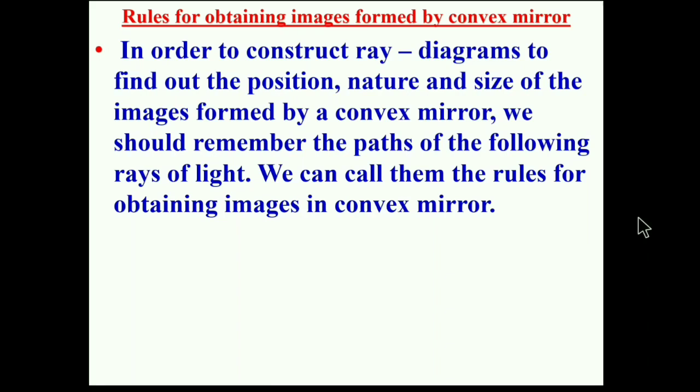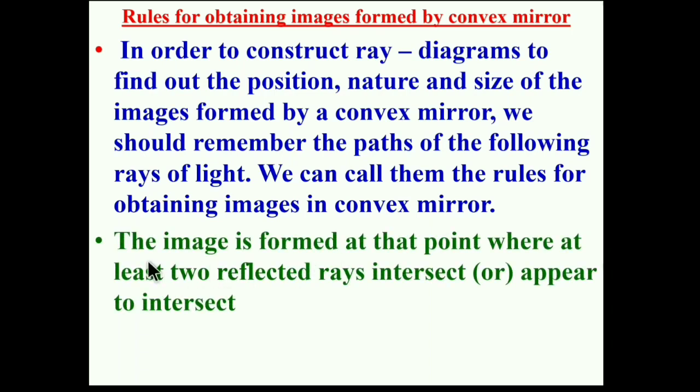In order to construct ray diagrams to find the position, nature and size of the images formed by a convex mirror, we should remember the paths of the following rays of light. We can call them the rules for obtaining images in a convex mirror. The image is formed at that point where at least two reflected rays intersect or appear to intersect. Now we will discuss the rules.